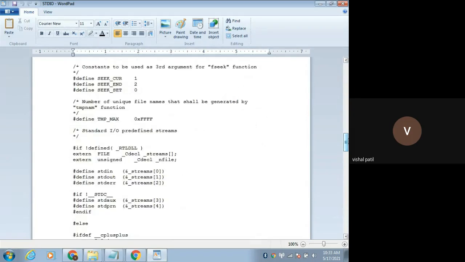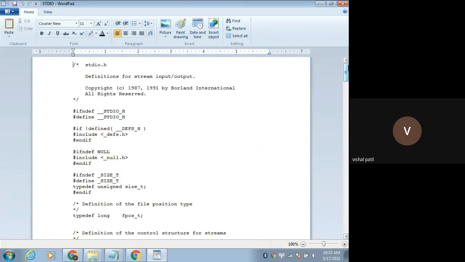When you write hash include stdio.h, the role of the preprocessor directive, that is the hash symbol, is to include the content of this header file in your program.